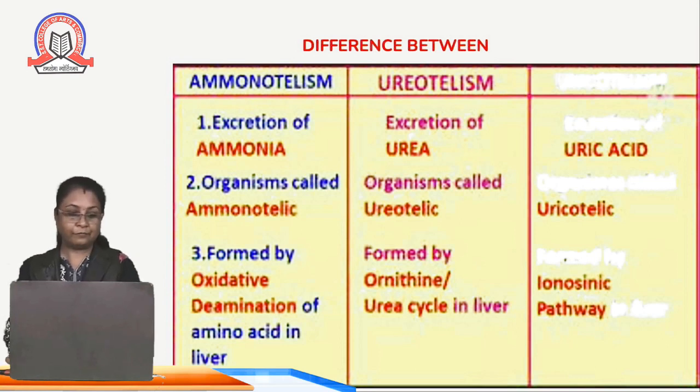It may be in the form of ammonia, urea, or uric acid. All three waste products are formed in the liver, and slowly and gradually through the skin, through the gills, or through the excretory system like the kidney or urinary bladder, it is thrown out of the body.